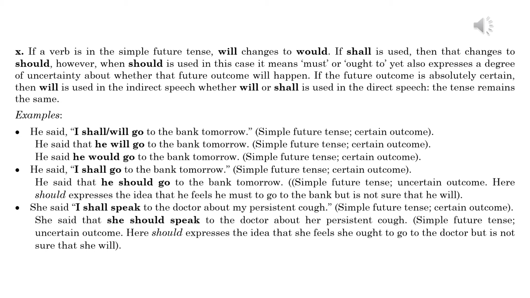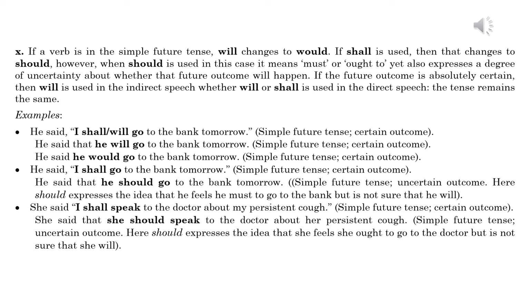10. If a verb is in the simple future tense, will changes to would. If shall is used, then that changes to should. However, when should is used in this case, it means must or ought to, yet also expresses a degree of uncertainty about whether that future outcome will happen. If the future outcome is absolutely certain, then will is used in the indirect speech, whether will or shall is used in the direct speech. The tense remains the same.